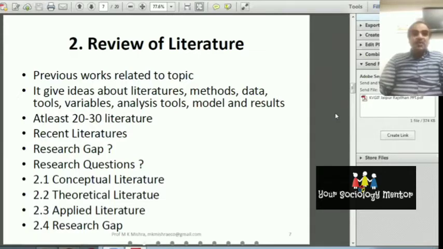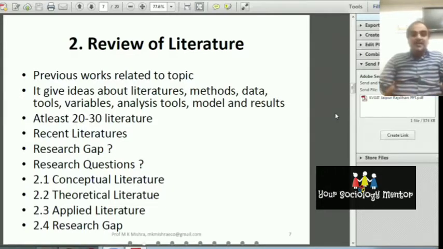Through this, you will find the research gap. Research gap means what work the prior researchers have not done concerning this topic, which means your topic is new. Sometimes you think this work has not been done by prior researchers, but it has been done. But while doing the research, you can justify that your variables are new, your area of study is new, your methodology is new, your data is new.